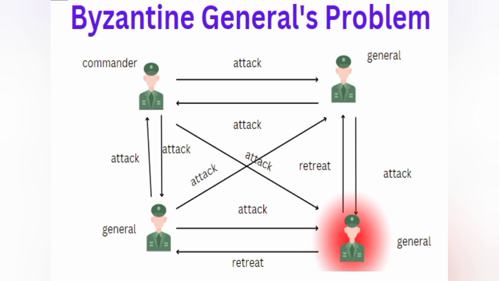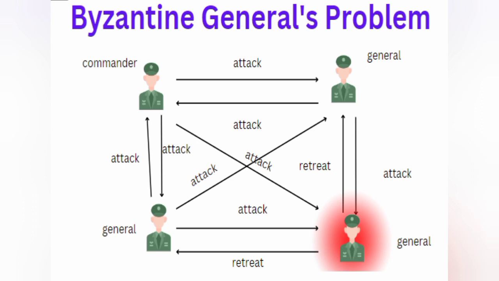Now the commander will send a message to all the generals. If you consider this general, he got 2 attack messages, one from the commander and one from a general, and 1 retreat message from the traitor. Here also this general got 2 attack messages and 1 retreat message.